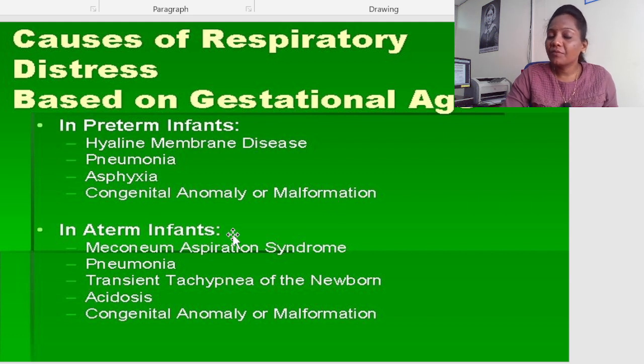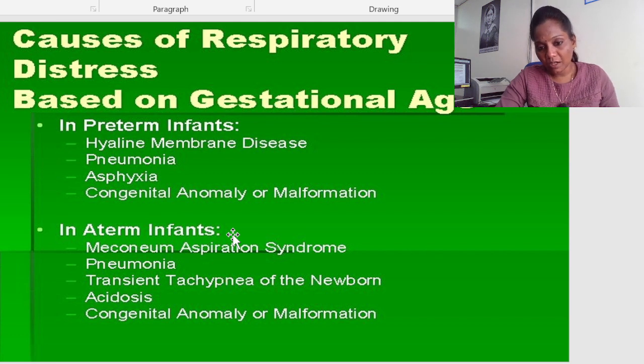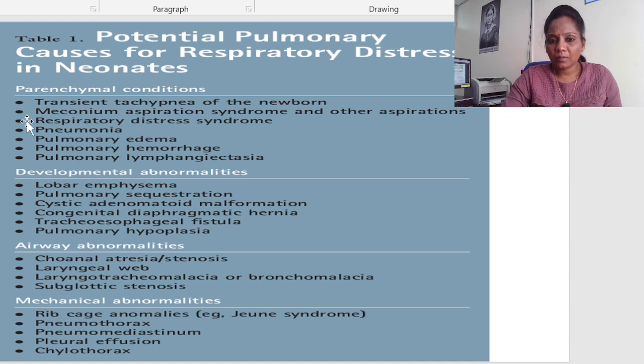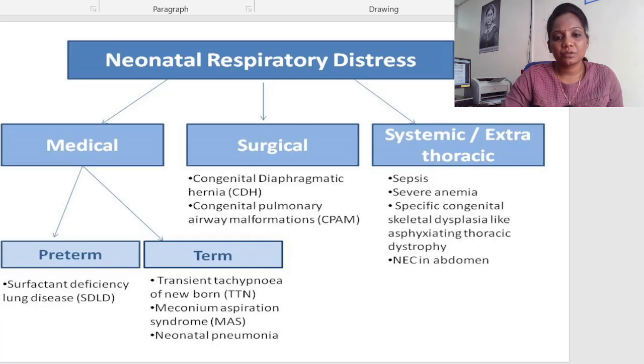In term infants, there is a chance of respiratory distress due to meconium aspiration syndrome, MAS, pneumonia or transient tachypnea of newborn, acidosis or congenital anomalies. These are the causes. There are also other conditions like parenchymal conditions, developmental abnormalities, airway obstructions, and mechanical abnormalities.